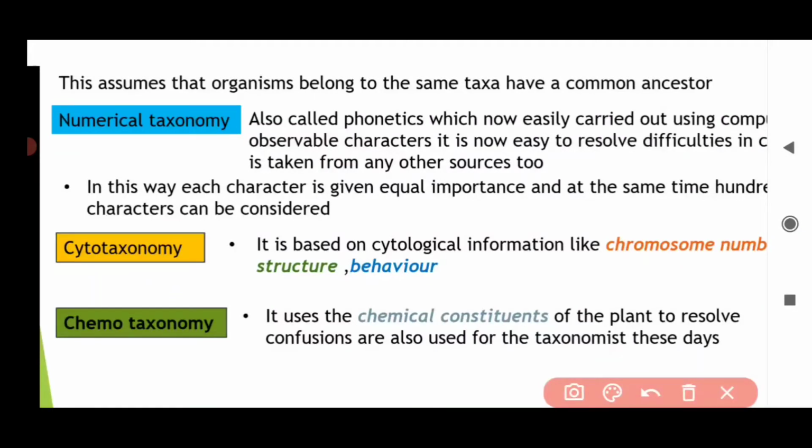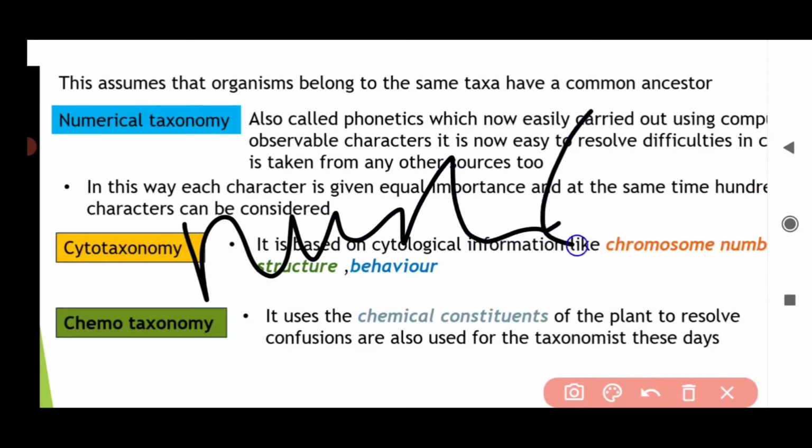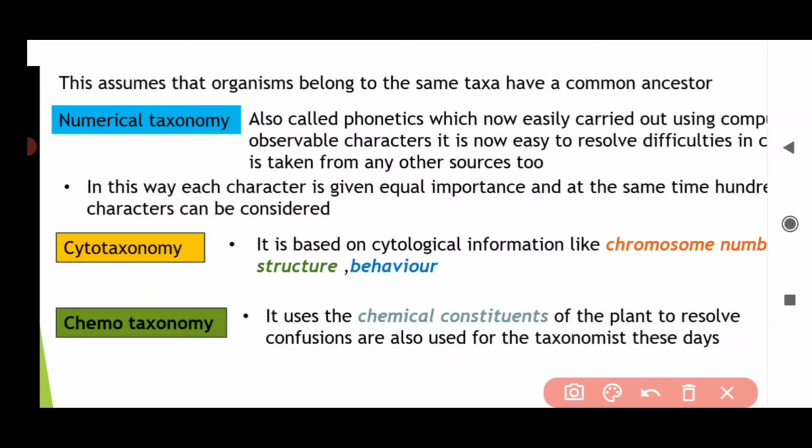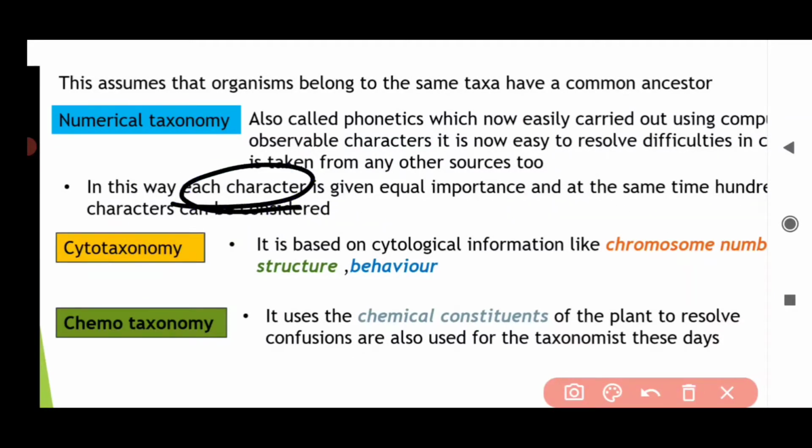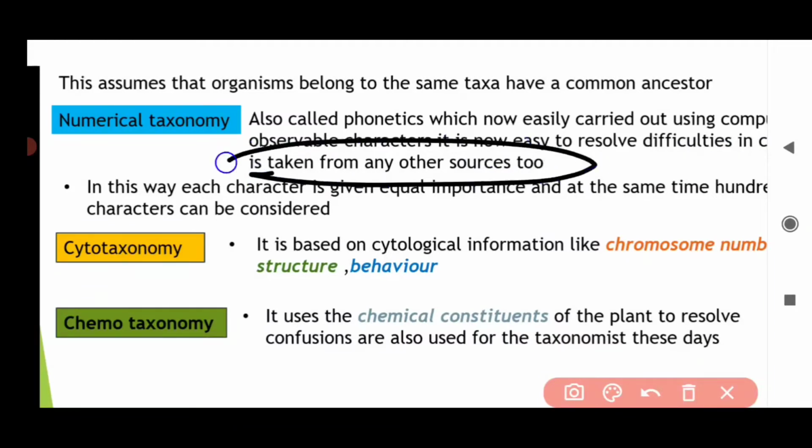All the observable characters are given codes or numbers, and at the same time hundreds and thousands of characters can be considered, and each character is given equal importance. So by using computers, it is easy to resolve difficulties in classification, and you can use information from different sources too.